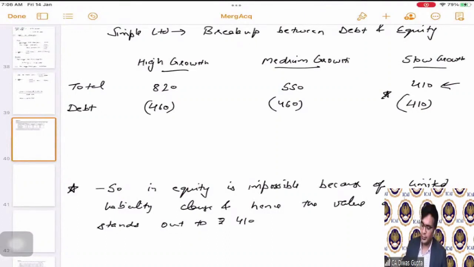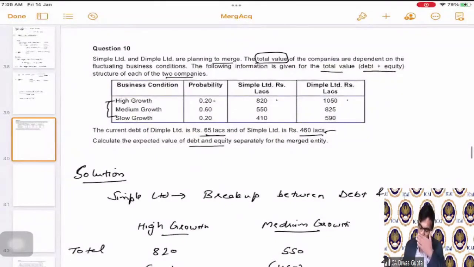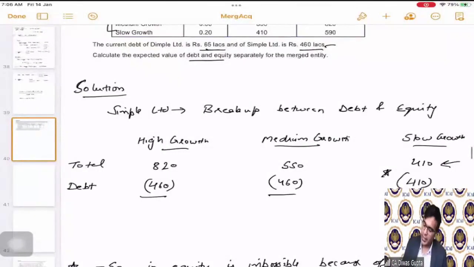Correct? This is all in lakhs, so we can say that this is rupees in lakhs.